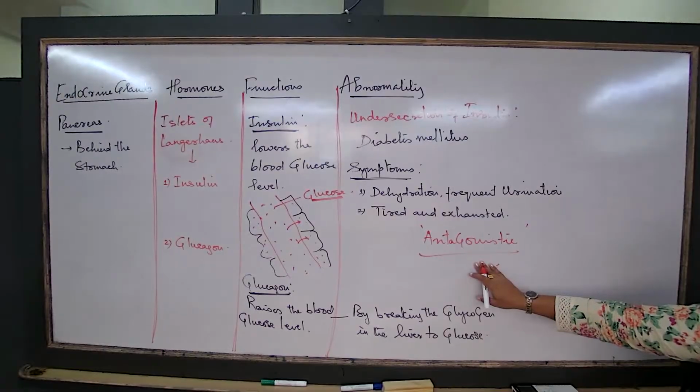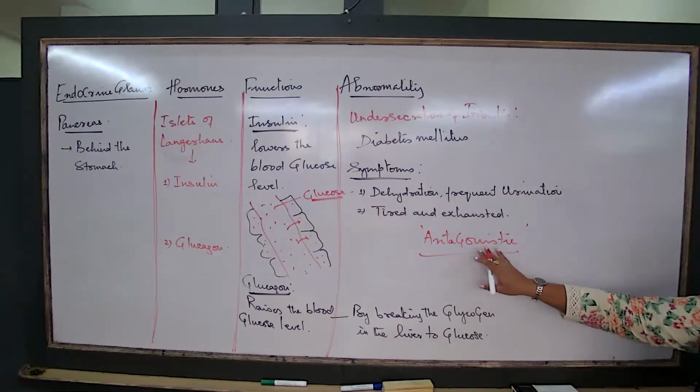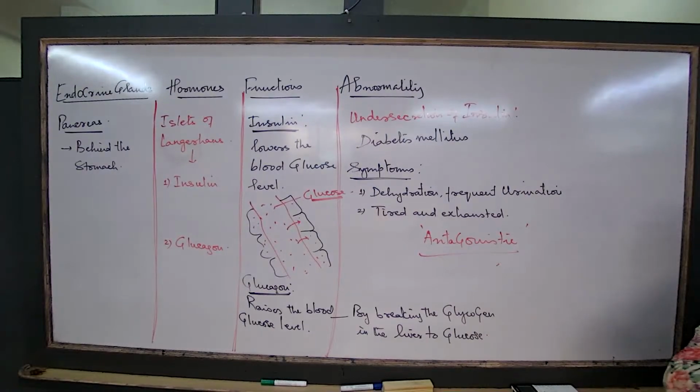Quite a number of you must have come across people suffering from diabetes. You also must have seen that people who are suffering from diabetes are always exhausted. Frequent urination is a major symptom that they suffer from. They always lack energy. Why do they lack energy? Their body cells are not getting adequate glucose. That's the problem that they have.